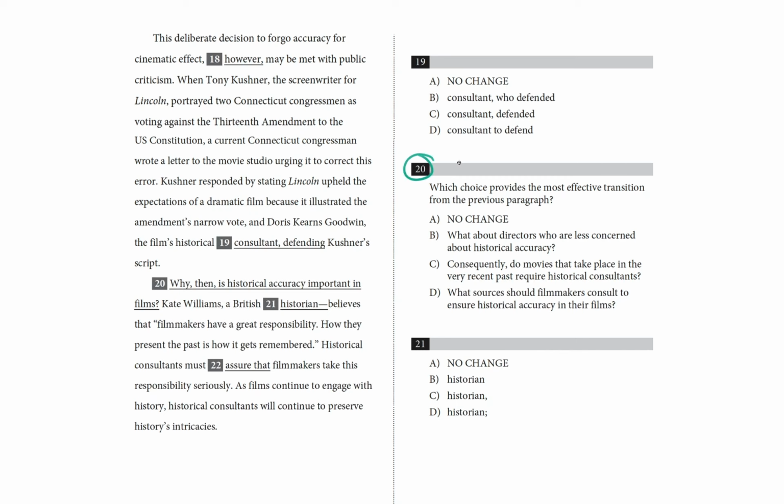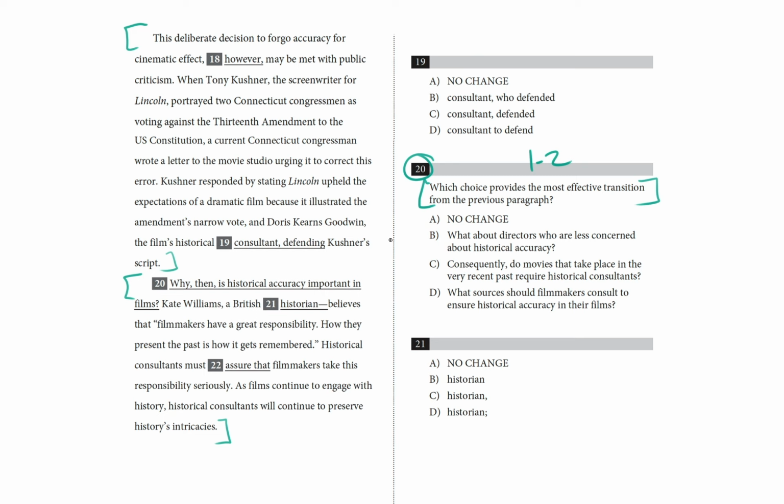We're looking at question 20 right now, which is a transition sentences question. You'll see 1 to 2 of these on your exam, and we can identify them because they always begin the same way. Which choice provides the most effective transition from the previous paragraph? So in order to answer this question, you have to understand both this paragraph and this paragraph. You have to understand the idea in one leading into the next one. So let's quickly read these 2 paragraphs.